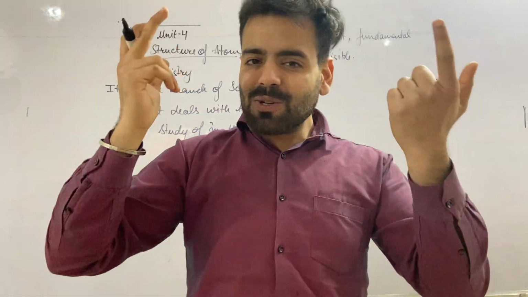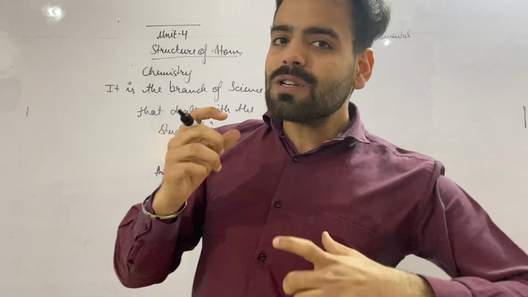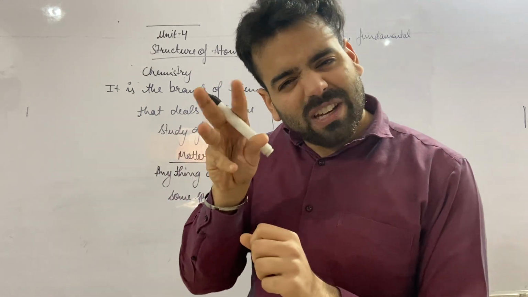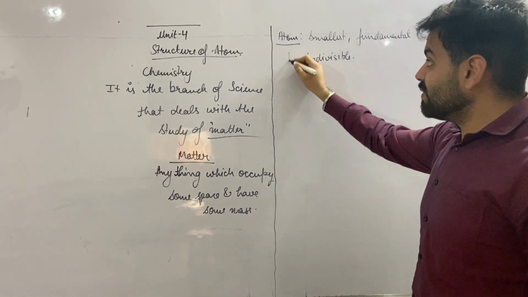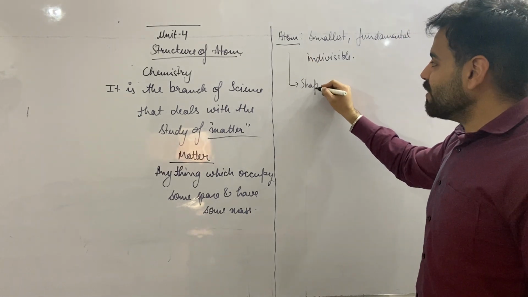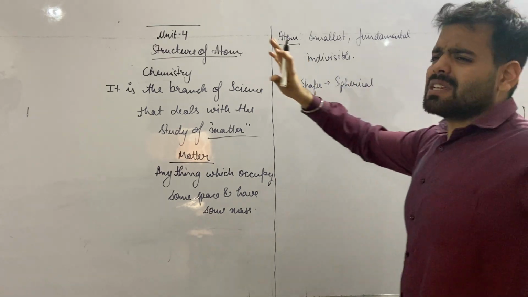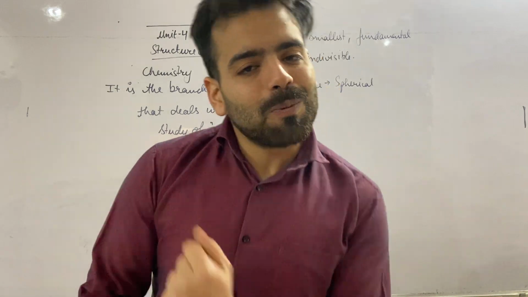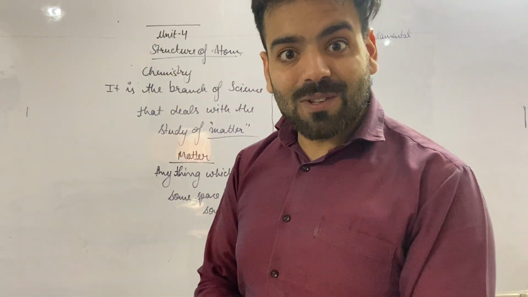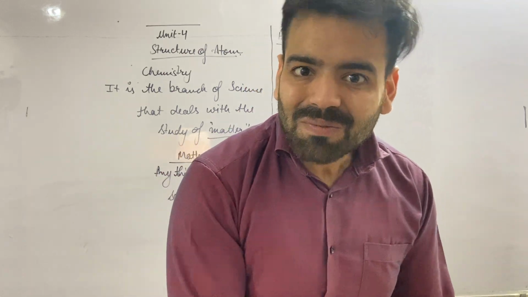As soon as I hear the word atom, the first thing that comes to my mind is that it is some spherical sort of thing. So the shape of an atom is considered to be spherical. Many scientists in the history of chemistry have proposed various theories to explain the atom: how the atom looks, what the things inside the atom are, and whether there is anything inside the atom.